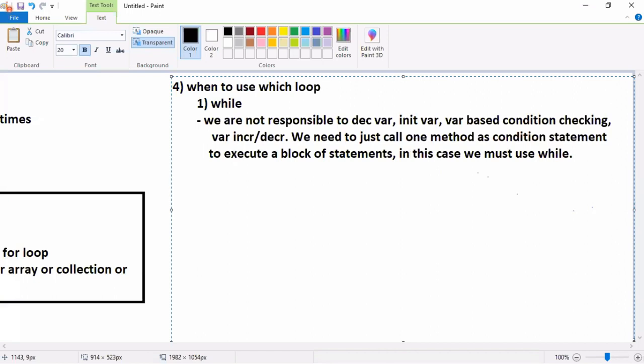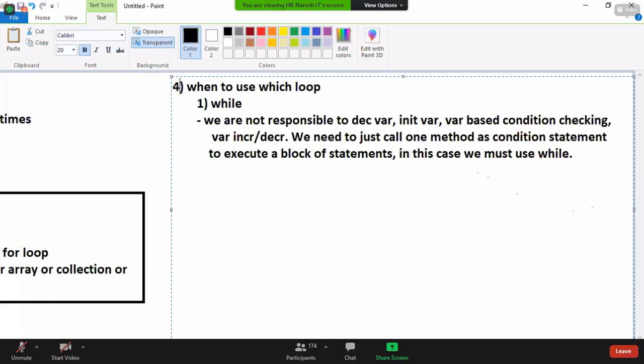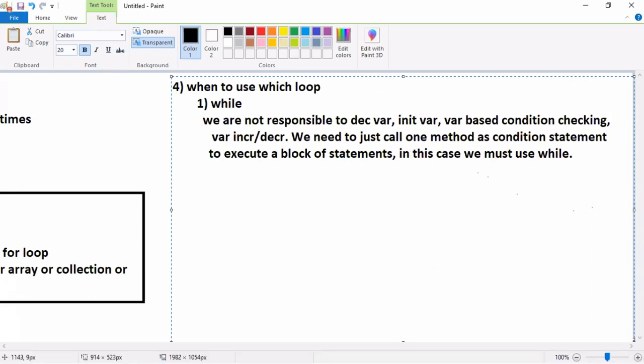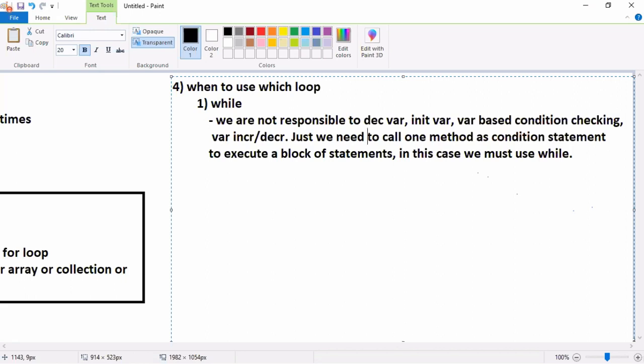Come on, did you understand this point? When to use while loop? Simple point. We are not responsible to declare variable, initialize variable, variable based condition checking, variable incrementing and decrementing. Just we need to call one method as a condition statement to execute a block of statements. In this case, we must use while loop.